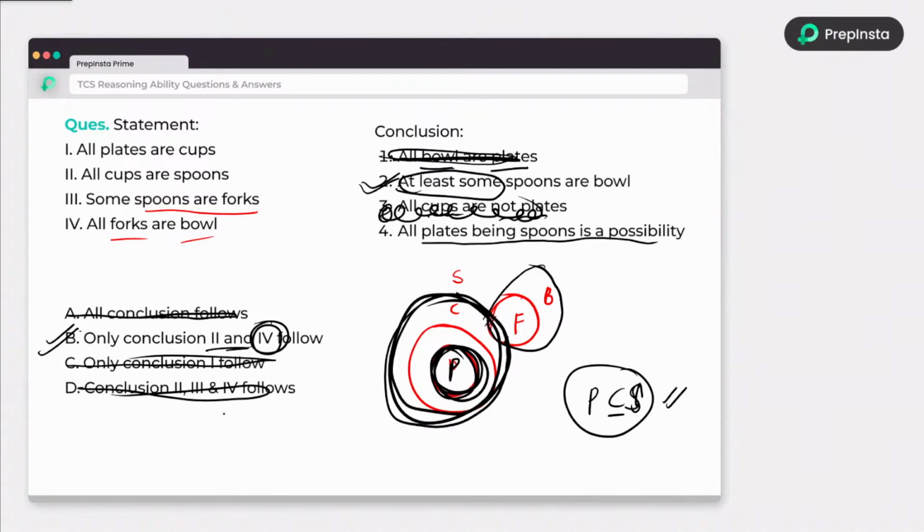So possibility is always right. For example, I can say P and S are the same, equal sets. Then I can say all S elements will be in P, all P elements in S. So possibility is true. So conclusion 4 is correct. So option B is correct.